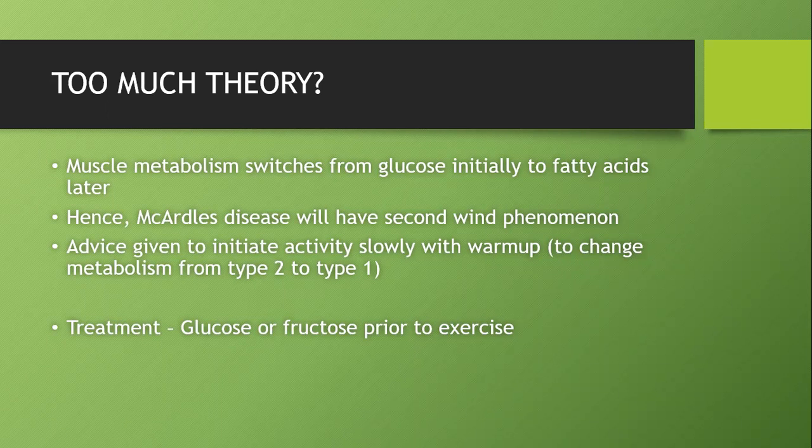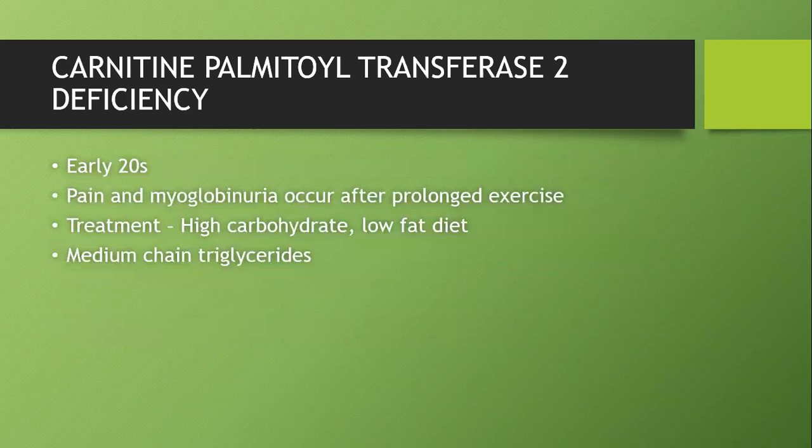That is why we need to know the entire physiology and biochemistry to learn about sports physiology. Only if you know type 1, type 2, only if you know glucose and fatty acid, can we advise the patient about McArdle's disease. And since it's a glycolytic pathway, give glucose or fructose prior to exercise so that metabolism will be good. So we finished glycolytic pathway defects among metabolic disorders.